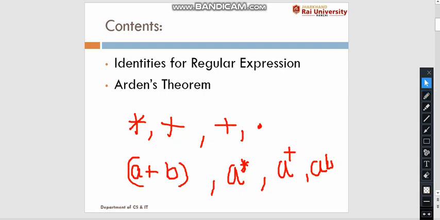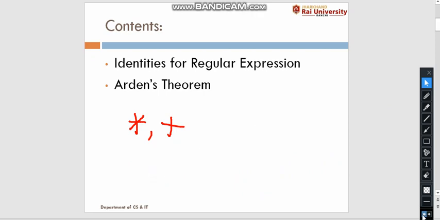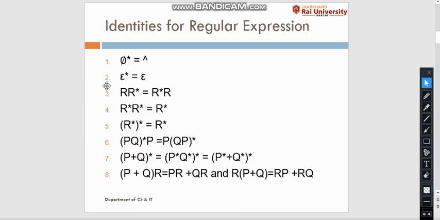Now today we will learn the different identities for regular expressions, which are useful in proving some theorems or even converting a finite automaton to a regular expression. The first identity says that phi to the power Kleene closure is equal to phi. Epsilon to the power Kleene closure is equal to epsilon, where epsilon means a string of length 0 and phi means nothing. It does not contain anything.